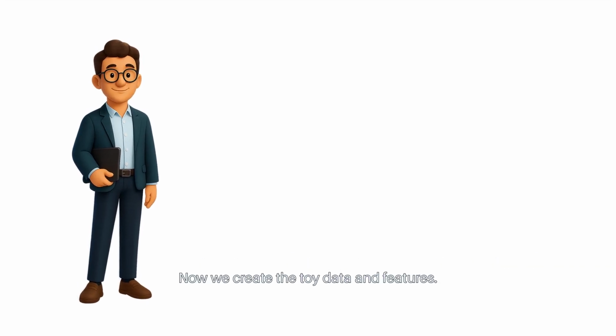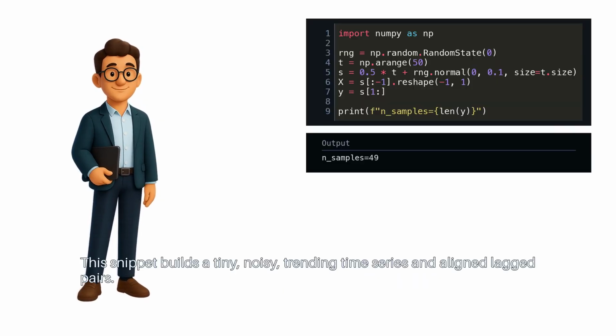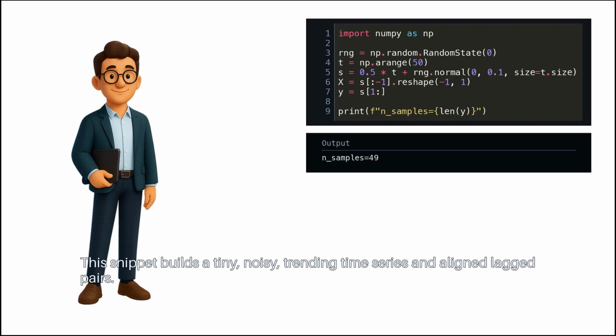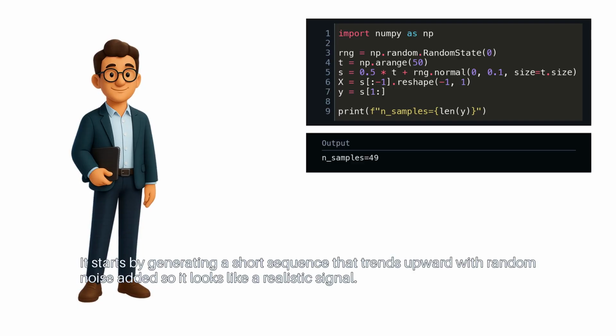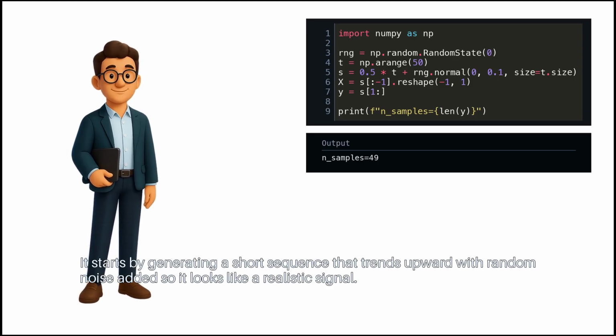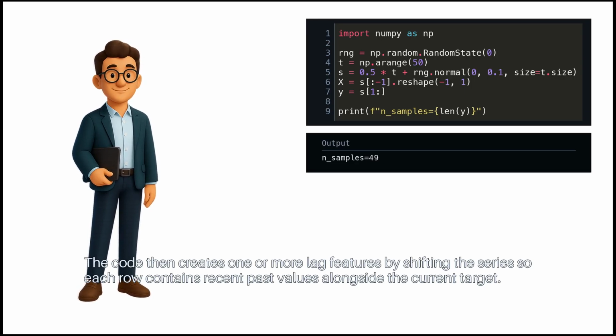Now, we create the toy data and features. This snippet builds a tiny, noisy trending time series and aligned lagged pairs. It starts by generating a short sequence that trends upward with random noise added so it looks like a realistic signal. The code then creates one or more lag features by shifting the series so each row contains recent past values alongside the current target.